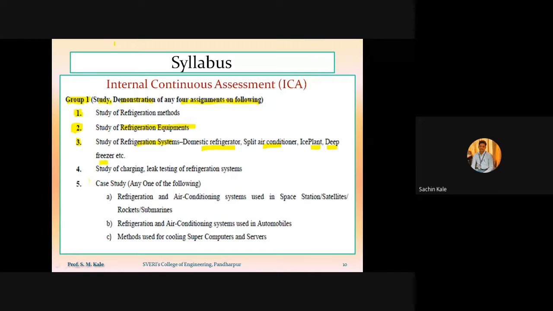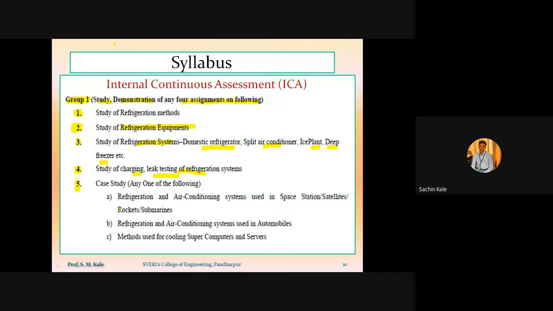Then the next one is study of charging and leak testing of a refrigeration system: how to fill the refrigerant inside the refrigeration system, and how to test for leakage of refrigerant. That will be covered under experiment number 4. And experiment number 5 will be related to the case study, any one of the following.